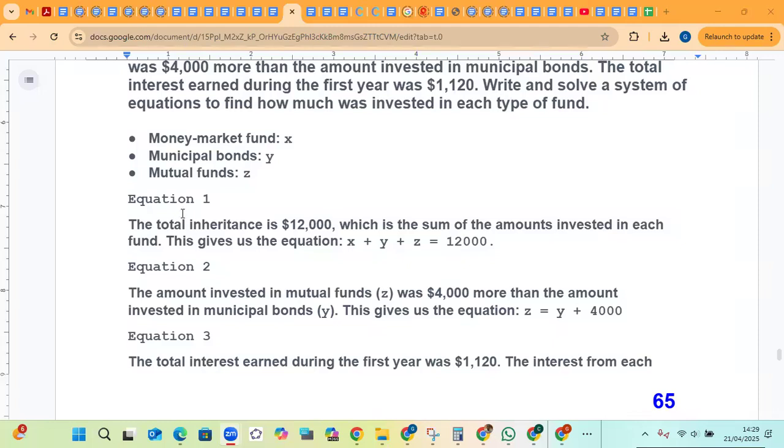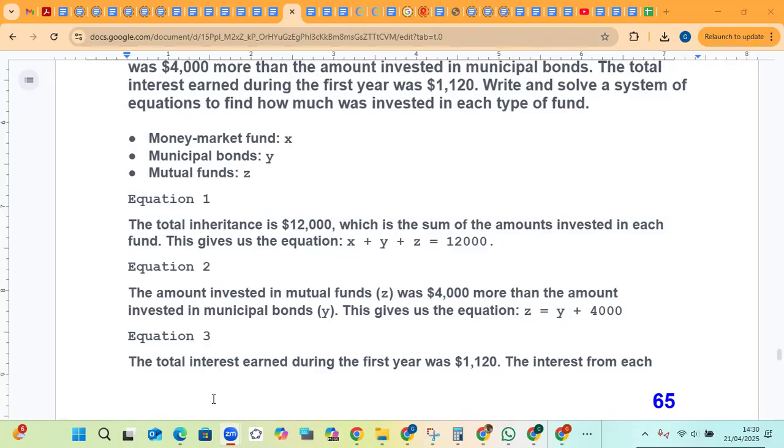So for equation 1, the information that was used is the total inheritance is 12,000. So money market fund X, municipal bonds Y, mutual funds Z: X plus Y plus Z in total is 12,000. Equation 2, the amount invested in mutual funds Z was 4,000 more than the amount invested in municipal bonds Y. So this gives that Z is more than Y by 4,000. So Z is equal to Y plus 4,000.